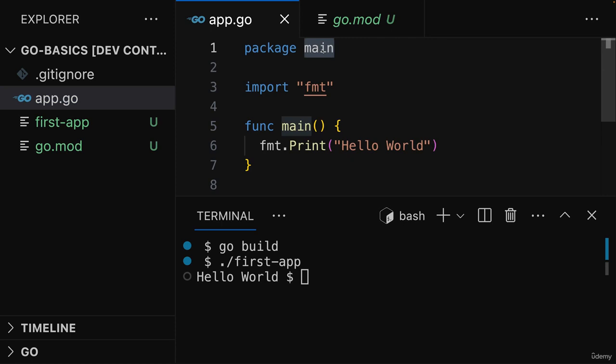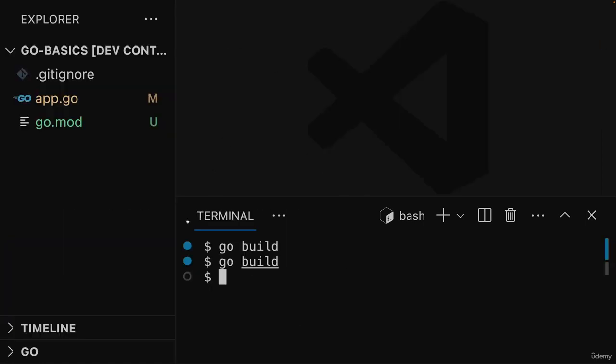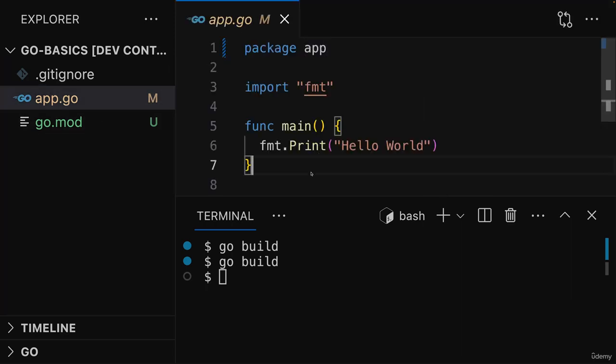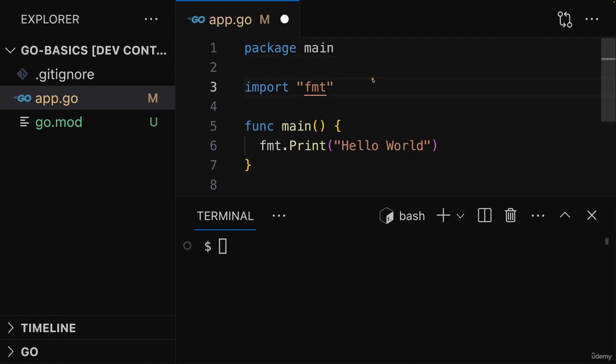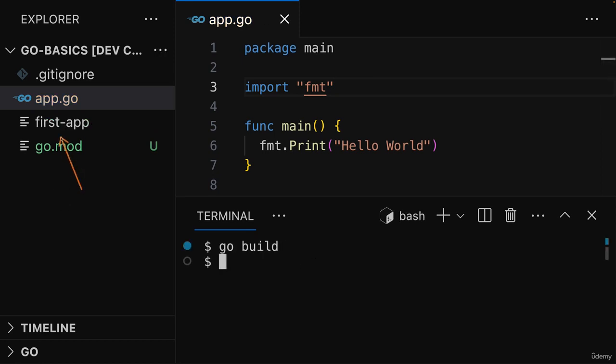Because if I would now change this package name from main to app, let's say, and I then save this, if I now run go build, I get no file as an output. Because Go doesn't find a main entry point for our application. So it doesn't know where the application should start to execute when executed, and therefore it doesn't produce any executable. That's why you need to name this main, because this is basically a reserved package name that tells Go where execution should start. So with that name changed back to main, if I run go build again, I get this executable again.